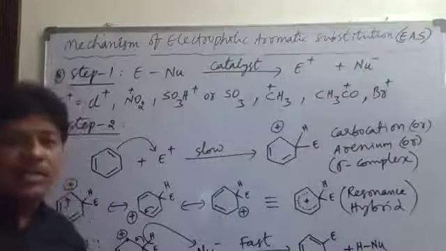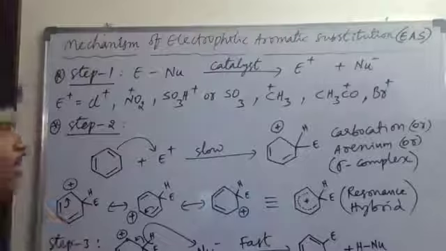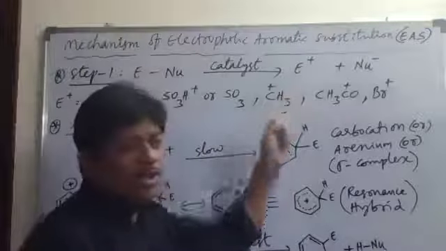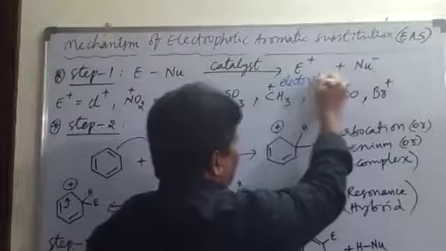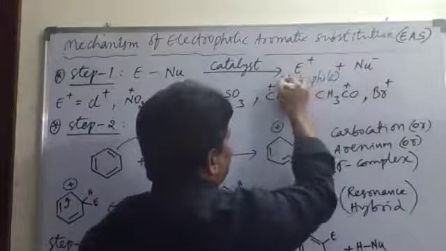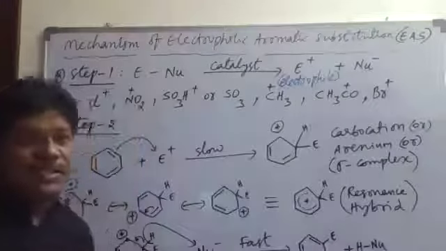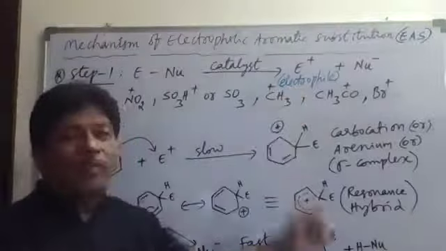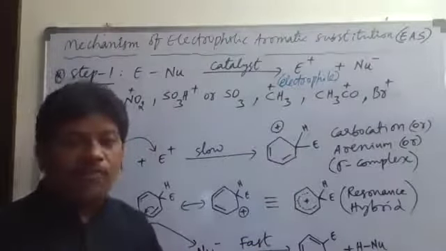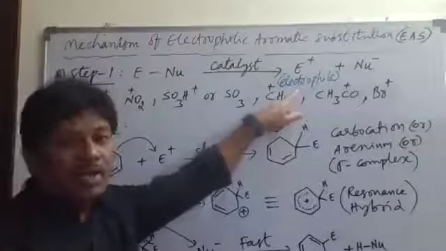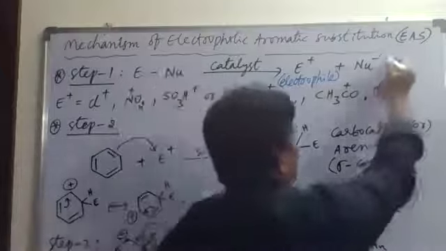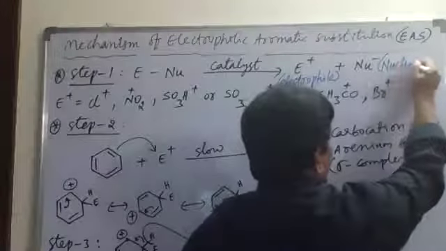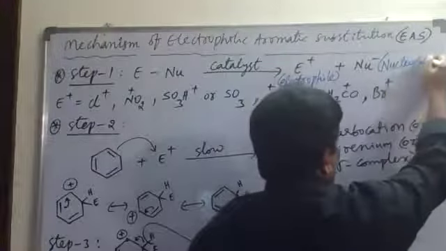Tell me, what is E plus here? Is E plus an electrophile or a nucleophile? Is it electron deficient or electron rich? It is an electrophile. So this electrophile indicates an electron deficient species. The electron deficient electrophile is formed here along with Nu minus. Nu minus is called what here? Nucleophile. So the nucleophile and electrophile are formed here.